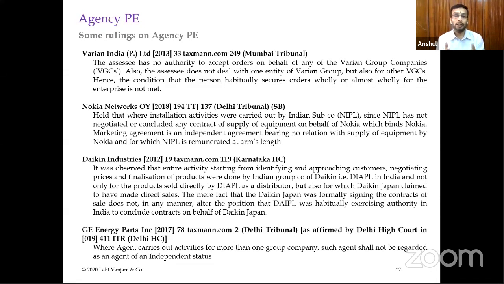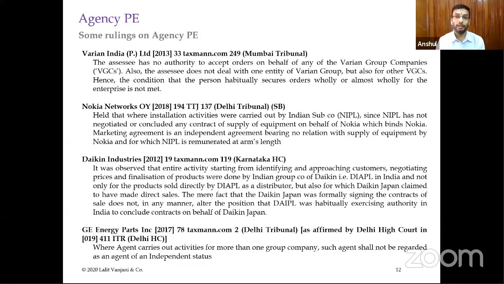The income tax authorities alleged that without the involvement of the sales team of the Indian entity, the foreign company would not have been able to sell its products or solutions in the Indian market, and therefore, by virtue of circumstantial evidence, it should be held that the Indian company is habitually concluding contracts or securing orders on behalf of the foreign entity.